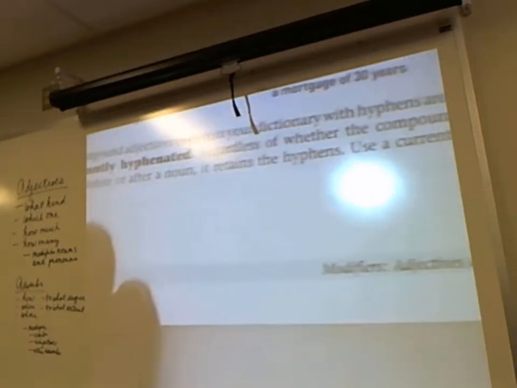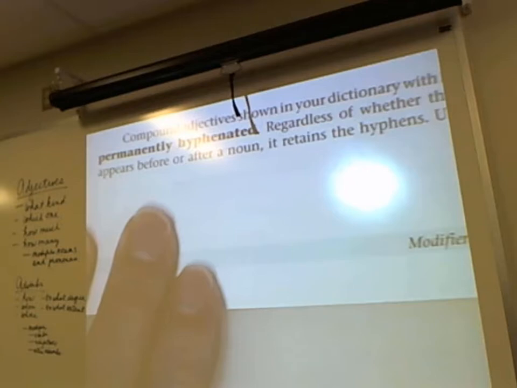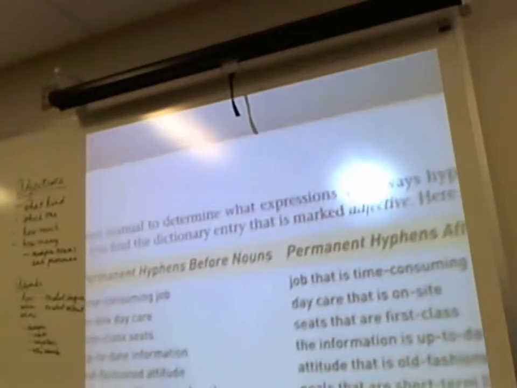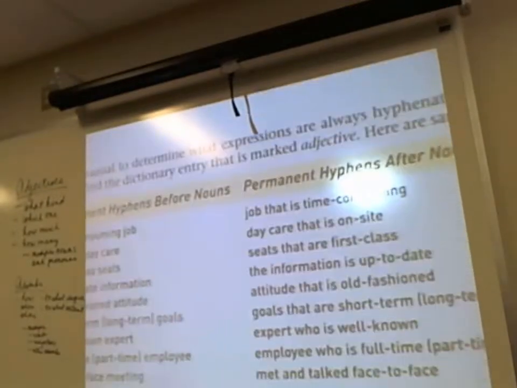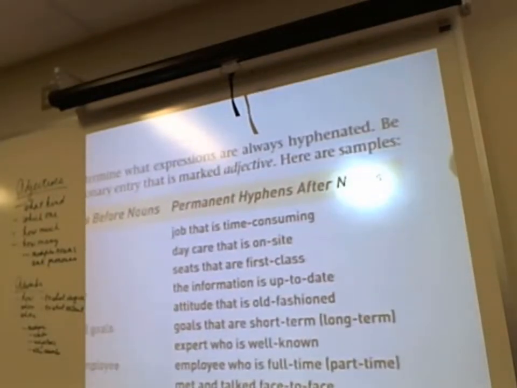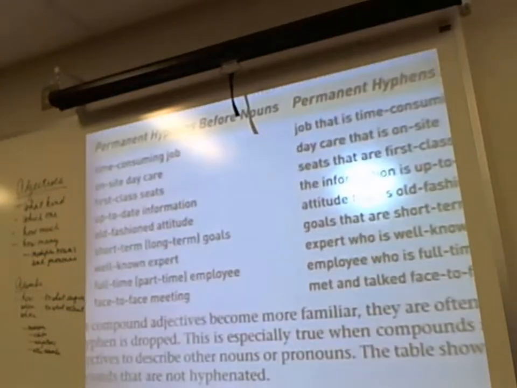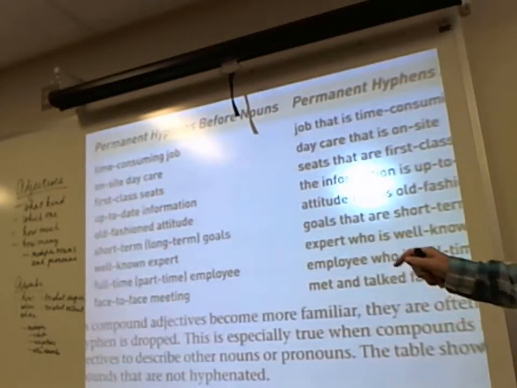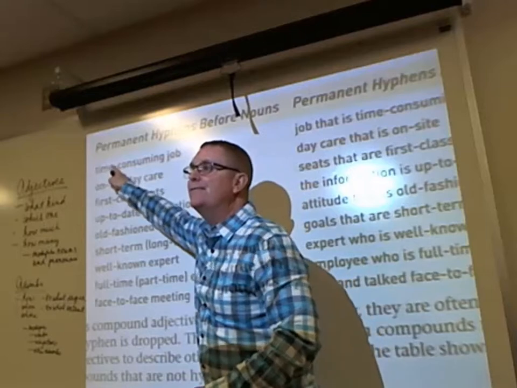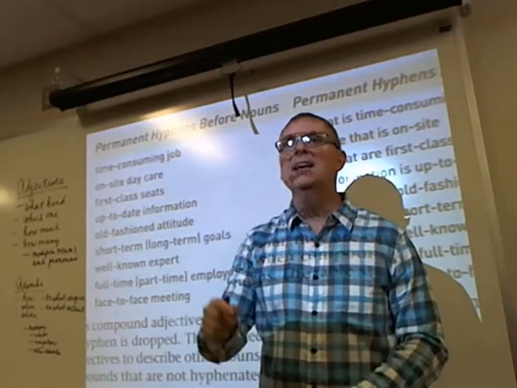Use a current dictionary or reference manual to determine what expressions are always hyphenated. Here are some. These are permanently hyphenated nouns. So you would go to a dictionary and find the word time-consuming, and it will show that word as a hyphenated word, meaning that you hyphenate it regardless of where it appears in your sentence.